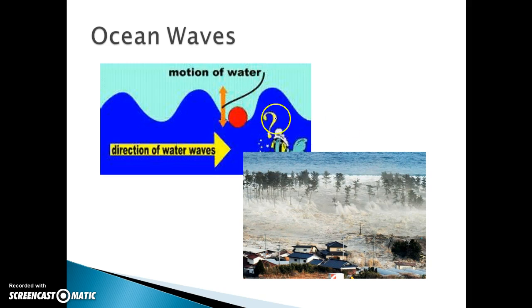Okay. Ocean waves, here's that ball again, right? As the waves go by, this is an example of a mechanical wave. As the waves go by, they're going this way, but the ball is just going up and down.